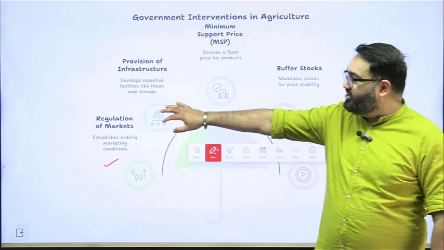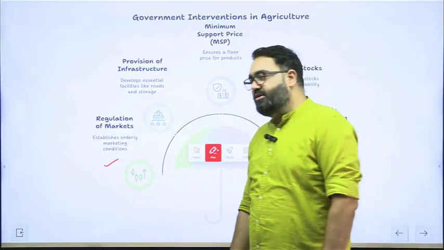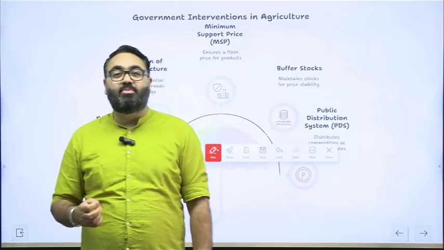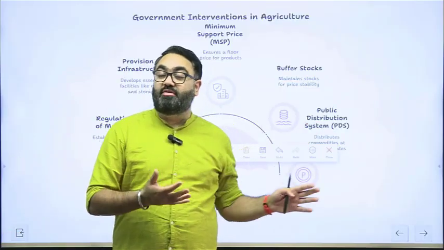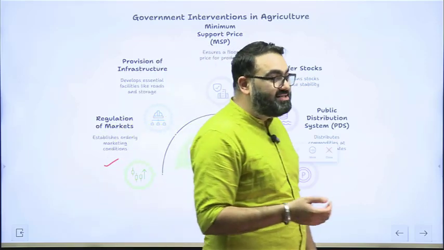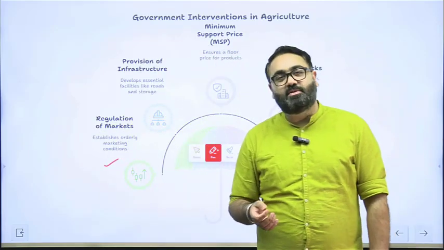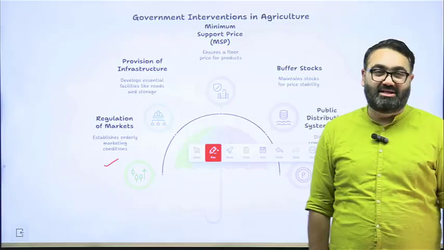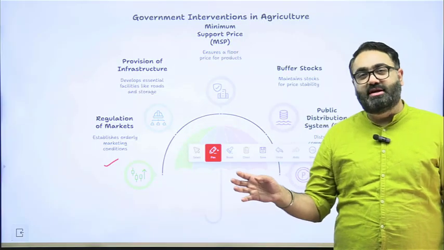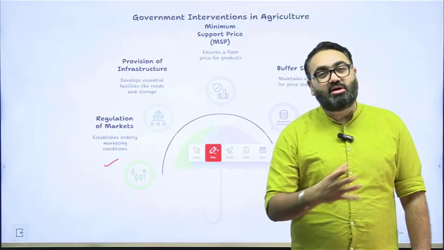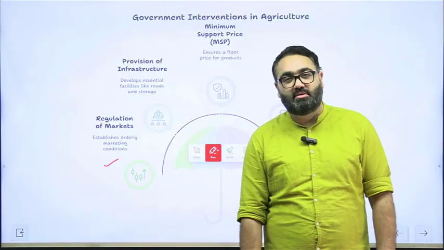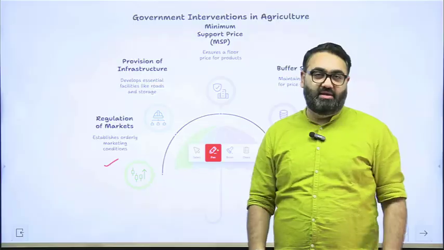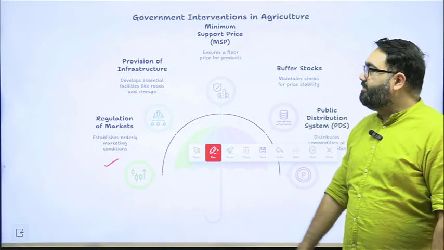The government also has tried to build more infrastructure. Infrastructure first in the form of storage, as I said. Storage is extremely important, not just private. The Food Corporation of India also lacks storage. Because they lack storage, that is also a reason why the Food Corporation of India in many cases cannot procure a lot of crops at MSP. Even though the government announces the MSP, the expectation is that all the crops will be sold at MSP, but that is not how it works. Because the Food Corporation of India says, I don't have the storage capability, what will I do after buying these crops?